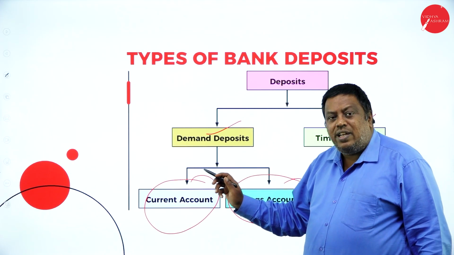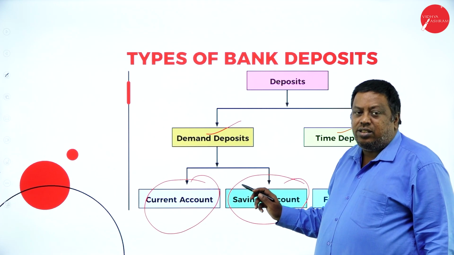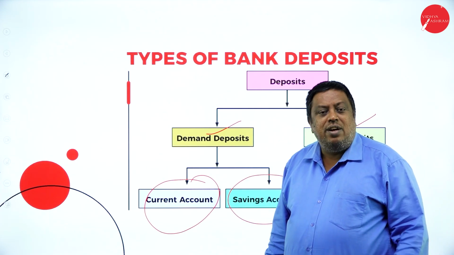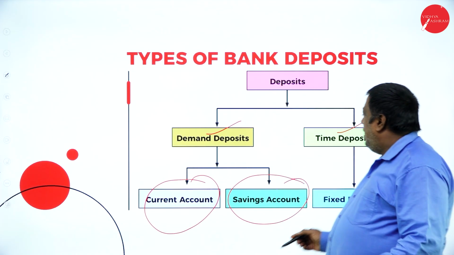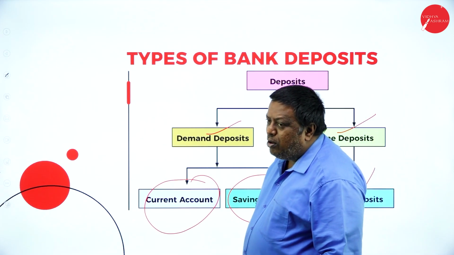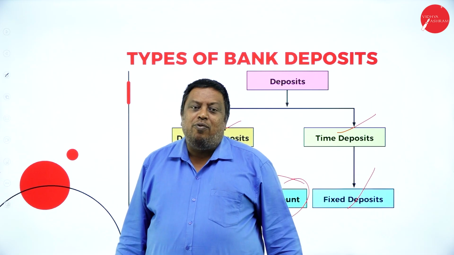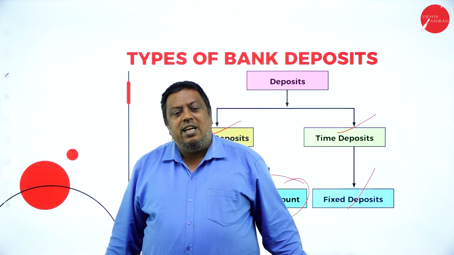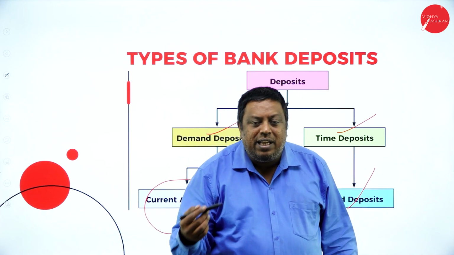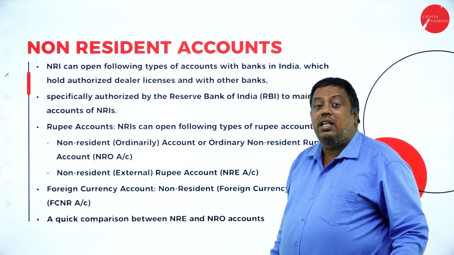Current account holders will never get interest. Savings account holders will get the interest here. These are the differences if they ask you in the examination, where you can write it easily. Next, we have a time deposit, called fixed deposits. We can deposit the amount for a fixed period, which ranges from 45 days to 10 years. Depending upon the period selected, the interest will be given to the investor. This is the concept we have learned in deposits.